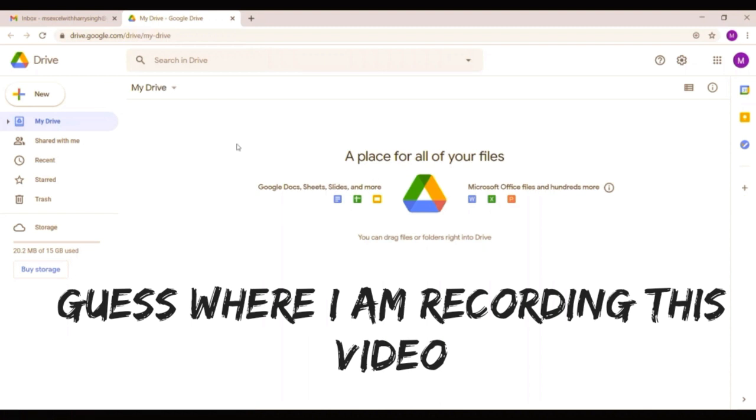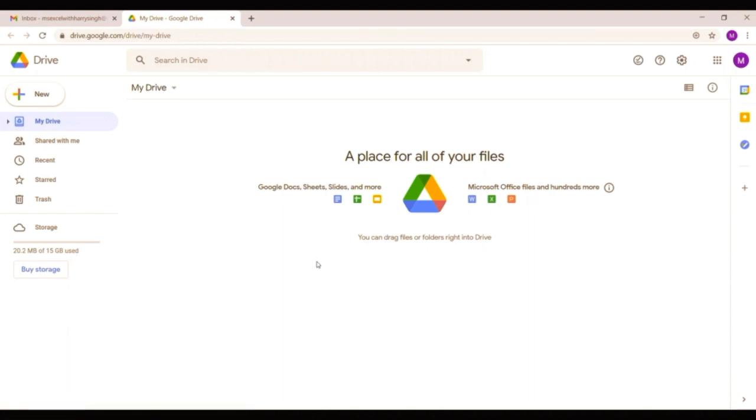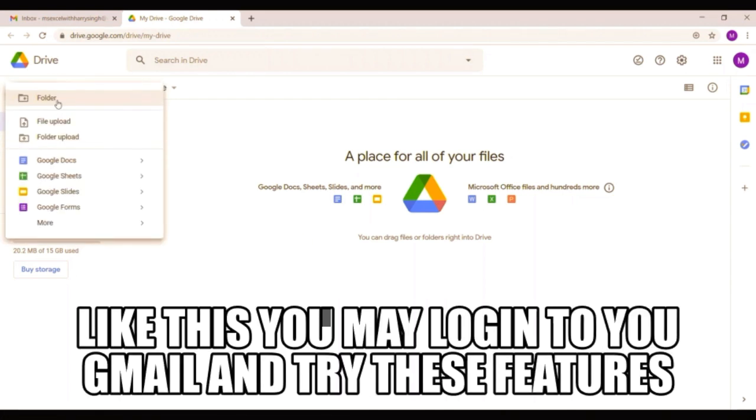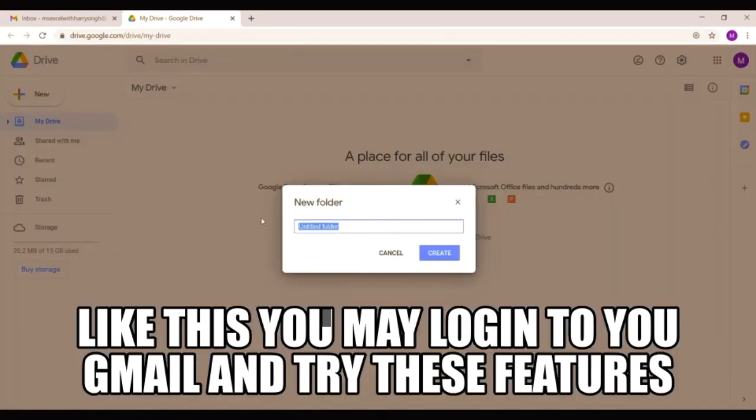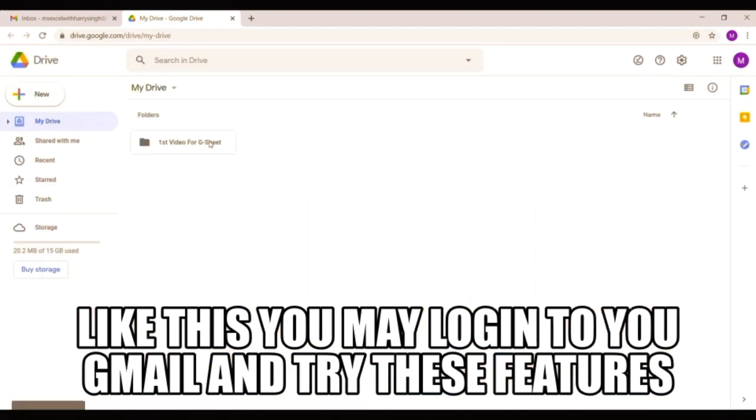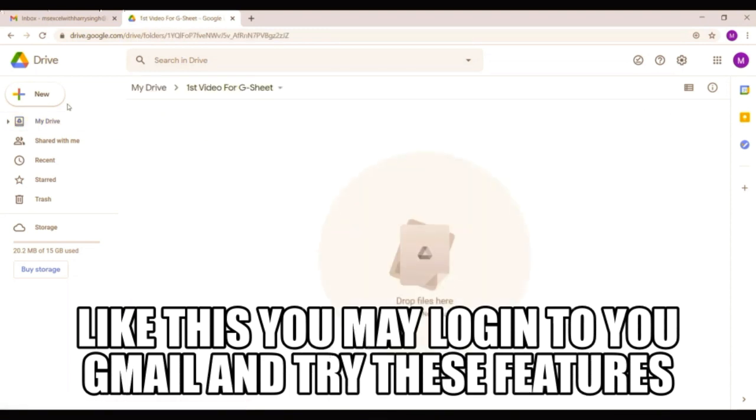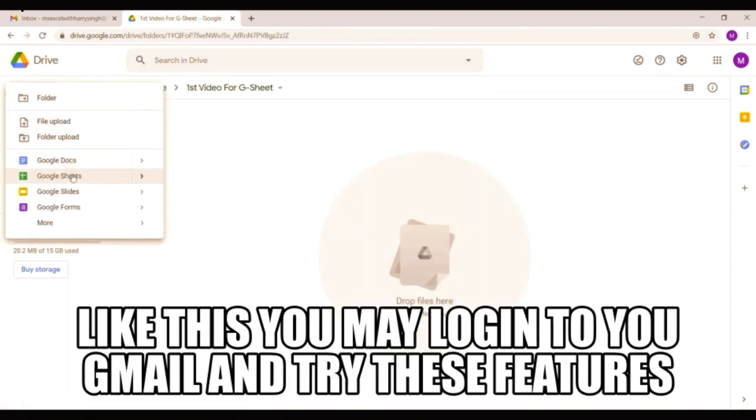Now I don't have anything in my Google Drive for this Gmail account. I'll simply click this. By clicking on this, you will get certain options like folder. You can upload a file, or upload a folder from your computer to this particular Google Drive, or we can create a Google Sheet. First, let me create a folder. First video for G Sheet. So we will be using this folder for our Google videos. Let me double click it and go to the new option, the plus option, and create a Google Sheet.